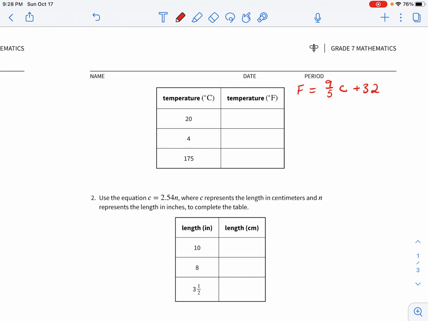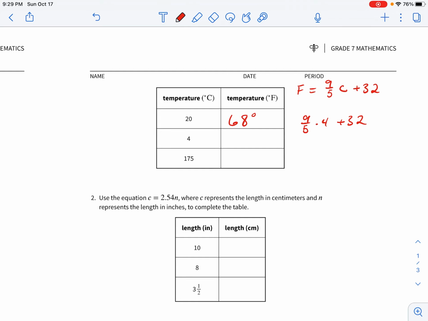Okay, so the first one, if C is 20, so 20 divided by 5 is 4. 4 times 9 is 36. 36 plus 32 is going to give us 68 degrees Fahrenheit. Okay, next one, if it's 4, so 9/5 times 4 plus 32.